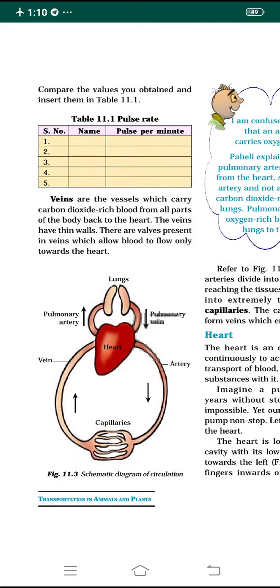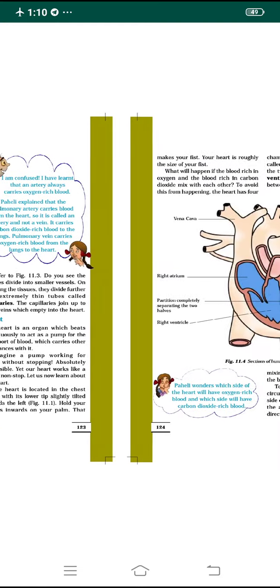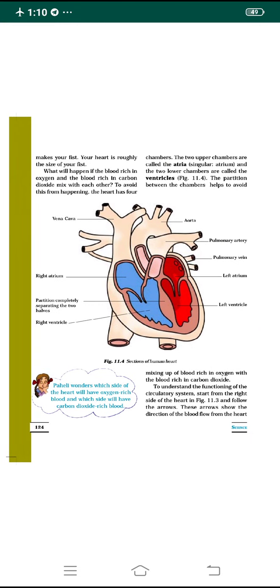From the lungs oxygen is supplied to the heart, so from the heart the arteries carry oxygen-rich blood and reach each and every cell of our body through the capillaries, where carbon dioxide is produced. That is carried back by the veins to the heart. From the heart it is again supplied to the lungs through the pulmonary artery, and from the lungs it is removed. This is how the circulation of oxygen and carbon dioxide takes place in the human heart.